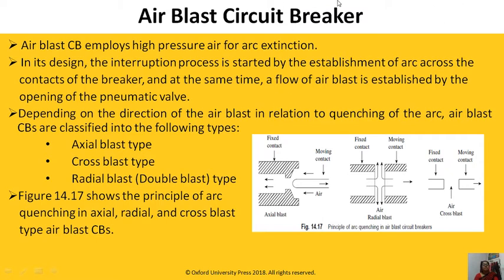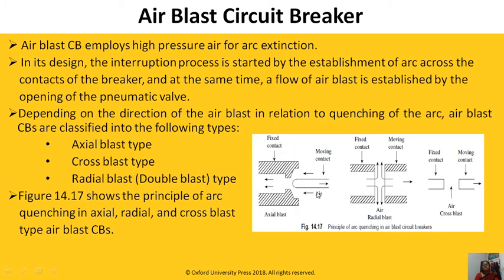The air blast circuit breaker uses air at compressed or high pressure, that is 20 to 30 kg per centimeter square. The air blast circuit breaker employs high pressure air for arc extinction. We have the following types of air blast circuit breaker: axial blast type, cross blast type, and radial blast. This is also called the double blast type.